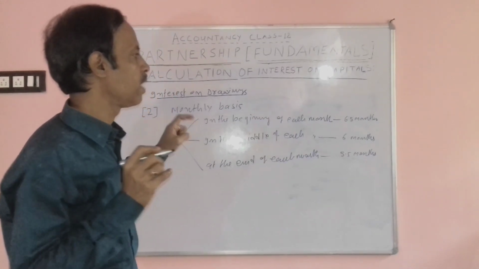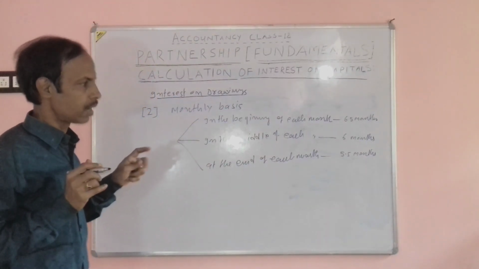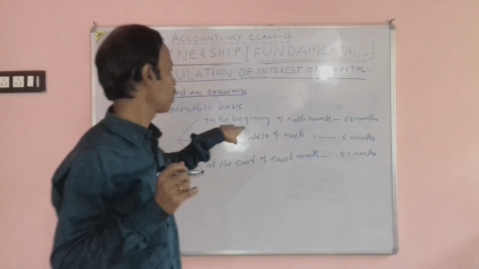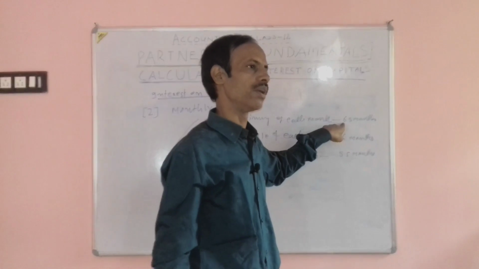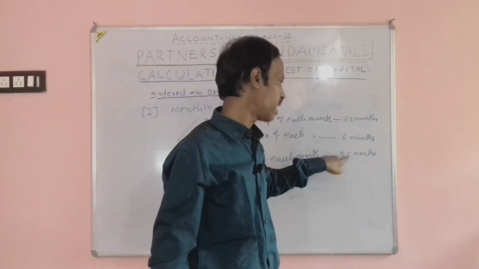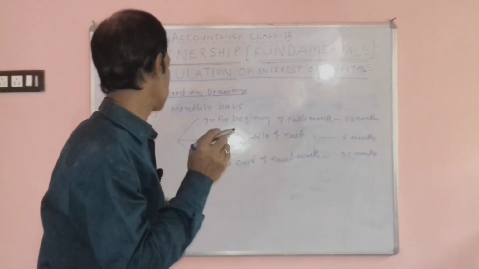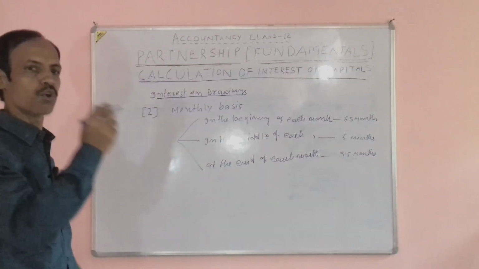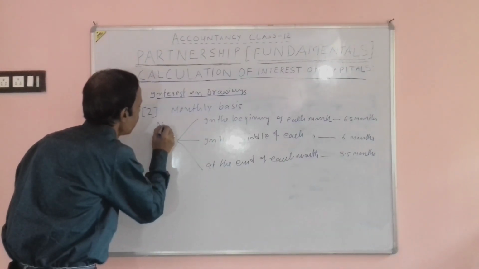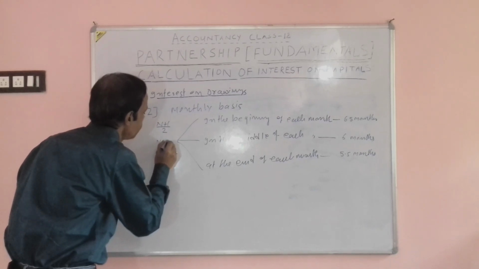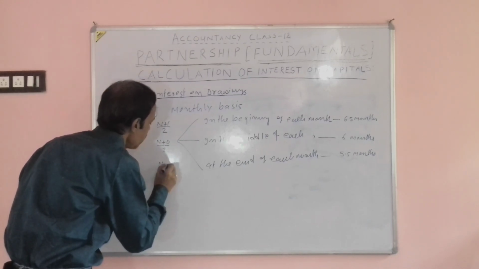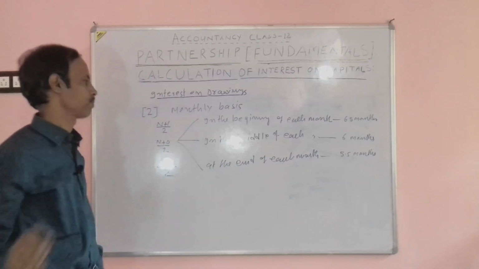The amount and rate will be the same as given in the question, but if the drawing has been made in the beginning of each month, it will be calculated for 6.5 months only, 6 months only, and 5.5 months only. In fact, this is based on a formula: n plus 1 by 2, n plus 0 by 2, or n minus 1 by 2.